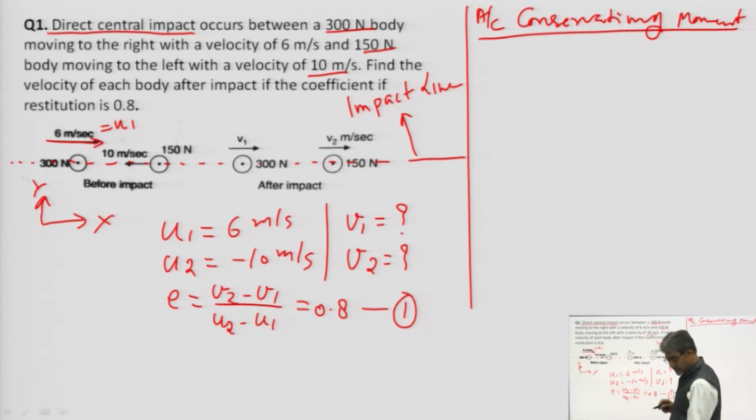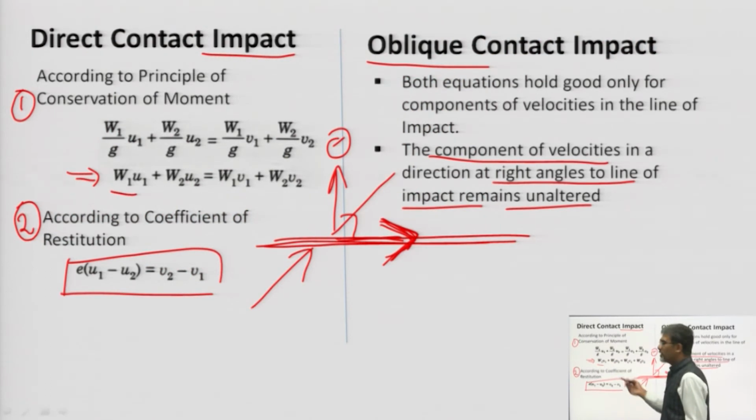We can write mu, but we can write W into u1, no problem, because g is going to cancel out.